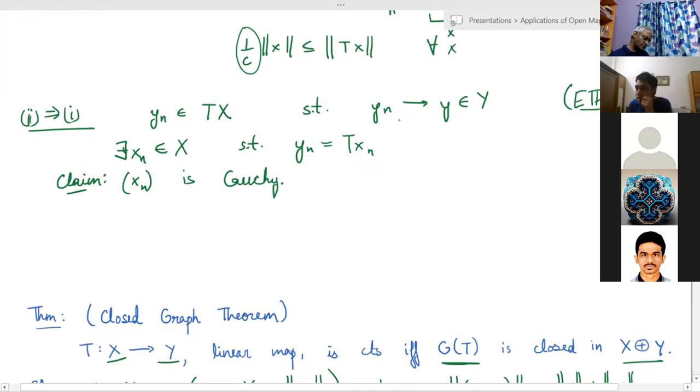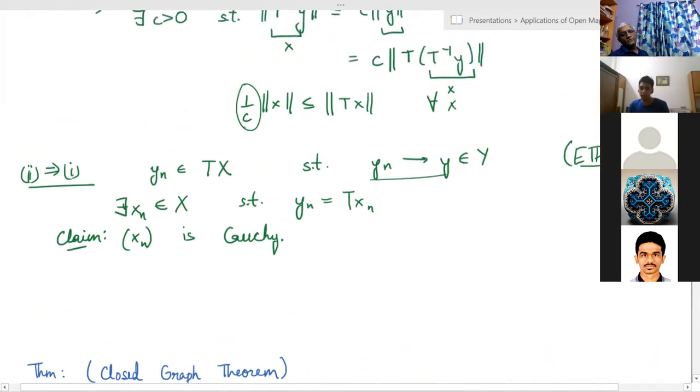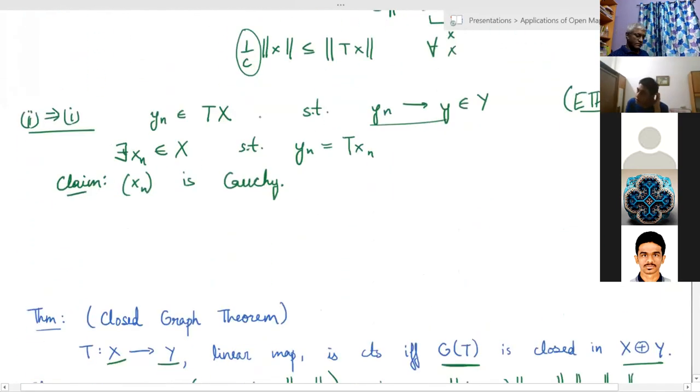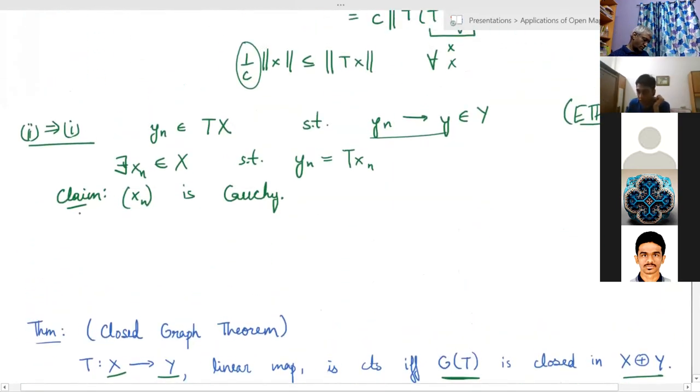So first we have that this sequence Yn is Cauchy, and from bounded below, our assumption is that T is bounded below, and we are trying to prove 1. So we get that xn is Cauchy, and here's why. Because Yn converges to Y, we know that this sequence Yn is Cauchy.